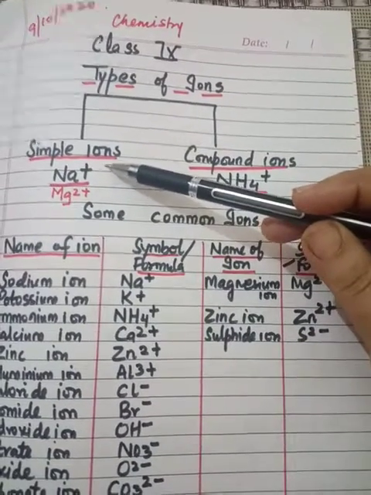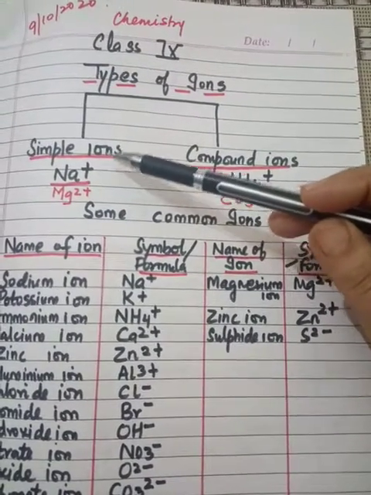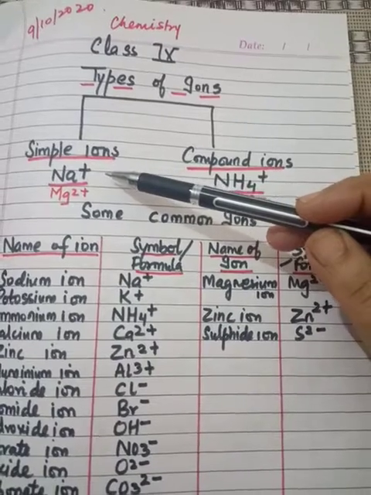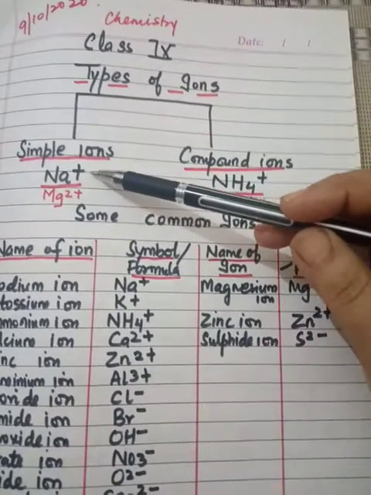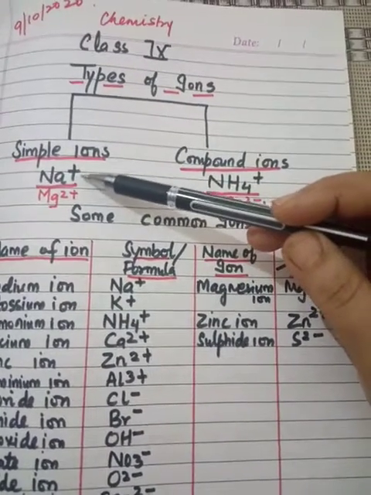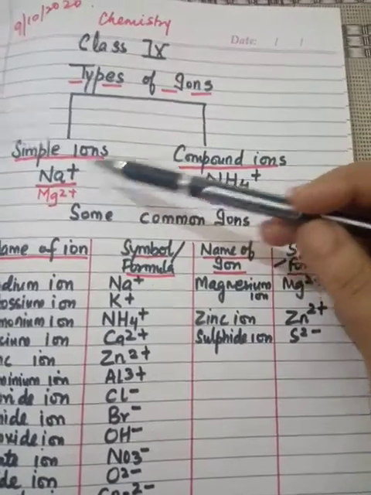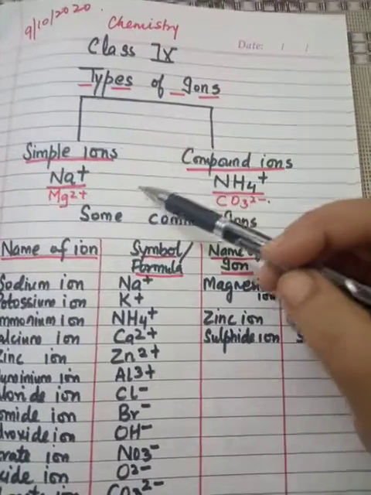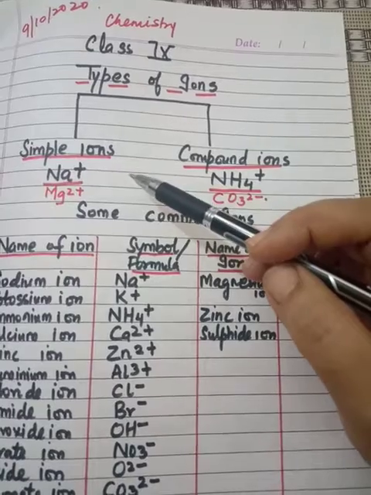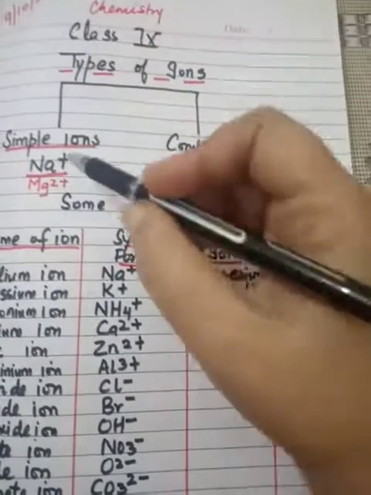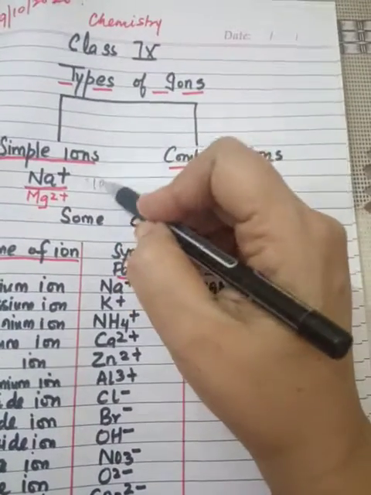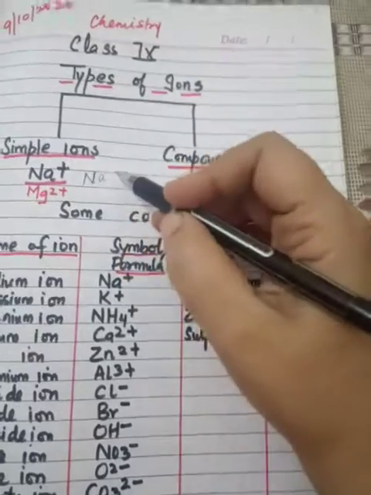sodium. Sodium Na plus. Na plus is a simple ion because it is formed from a single sodium atom.